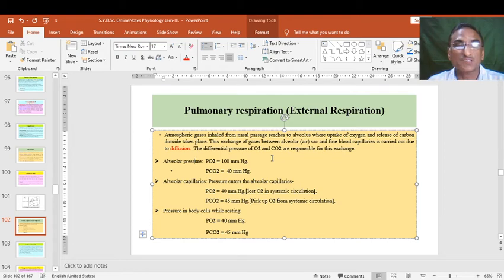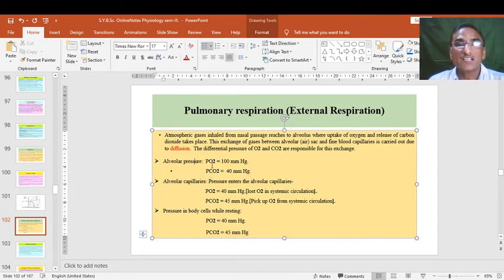The alveolar pressure for the intake of oxygen is about 100 mmHg. So the alveolar air pressure is 100 mmHg, and whenever it combines with oxygen it has maximum pressure, while whenever it combines with carbon dioxide it has only 40 mmHg.